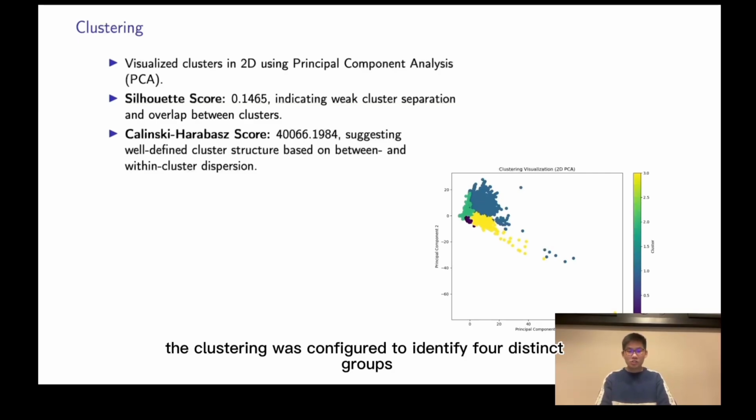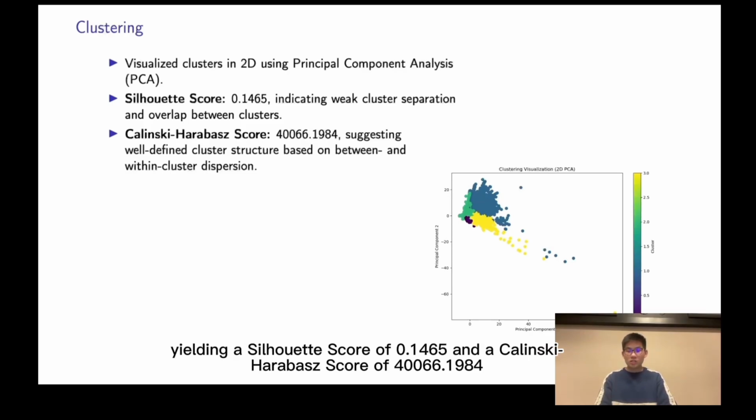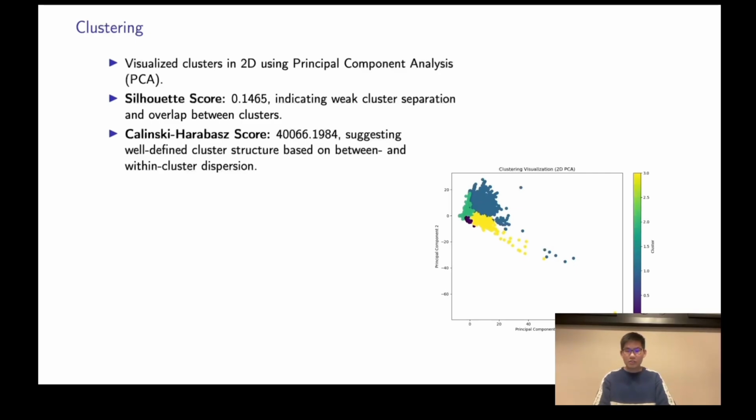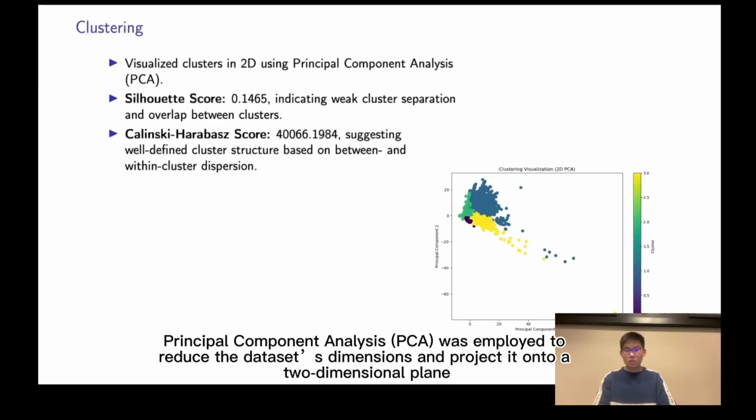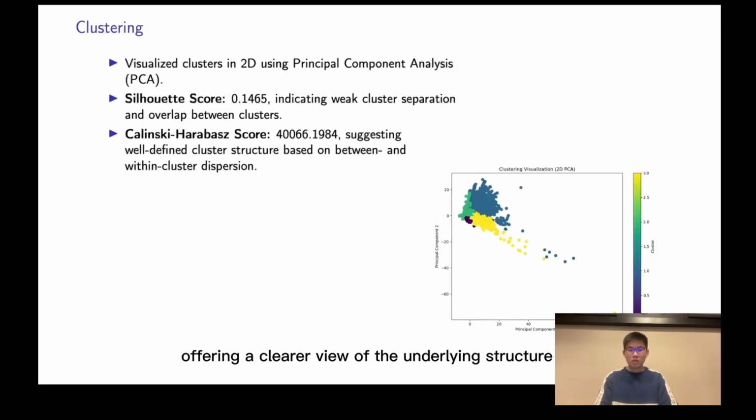Initially, the clustering was configured to identify 4 distinct groups, yielding a silhouette score of 0.1465 and a Calinski-Harabasz score of over 40,000. These scores indicated moderate clustering quality with some overlap among clusters, and highly meaningful patterns within the data. To visualize these groupings, PCA was employed to reduce the dataset's dimensions and project it onto a two-dimensional plane, offering a clearer view of the underlying structure.